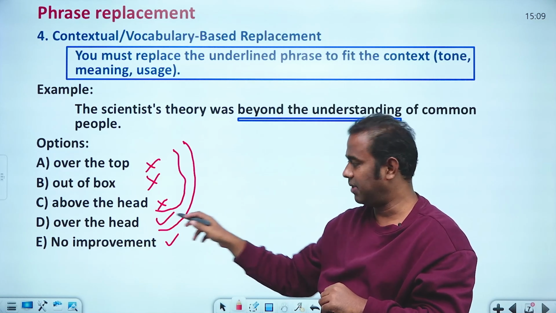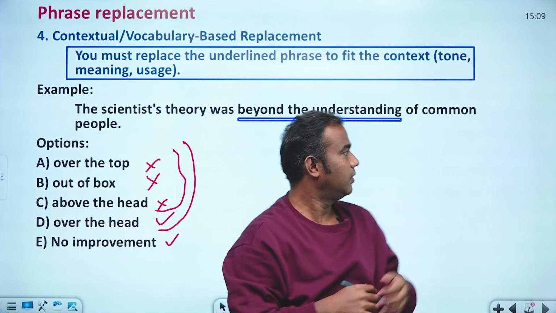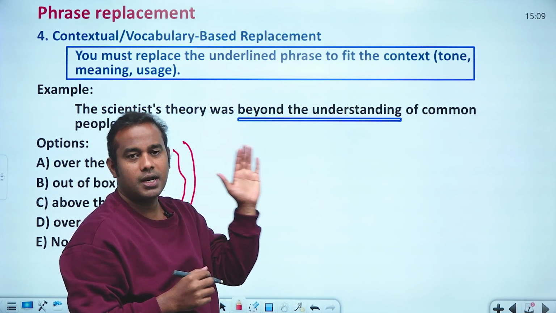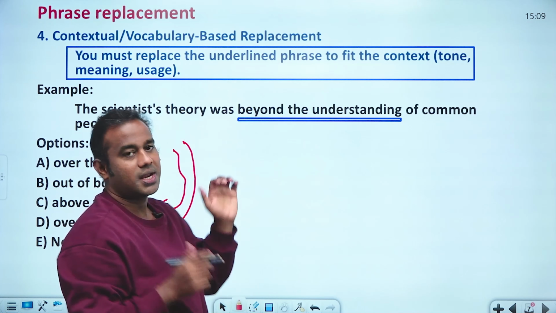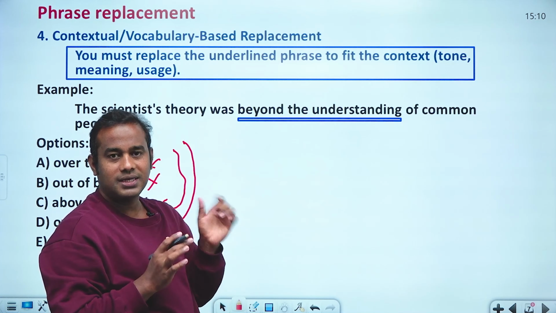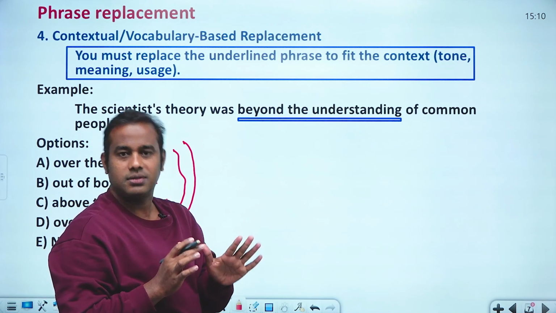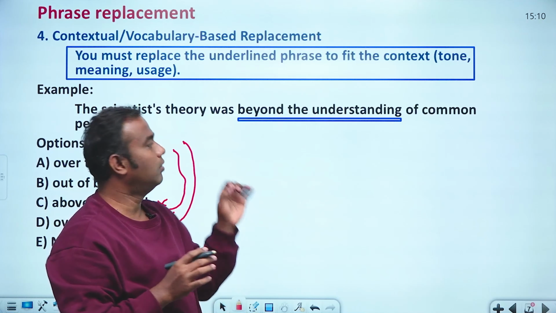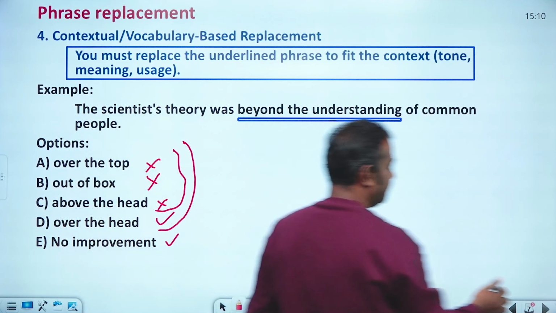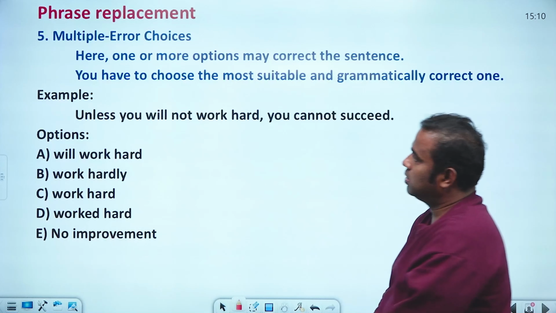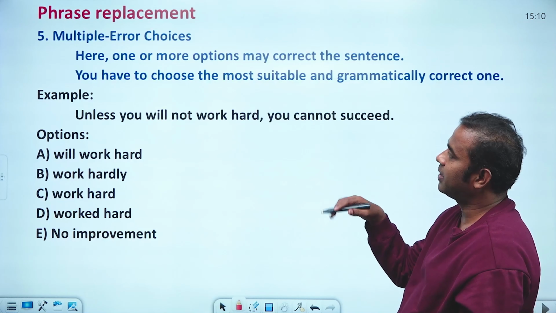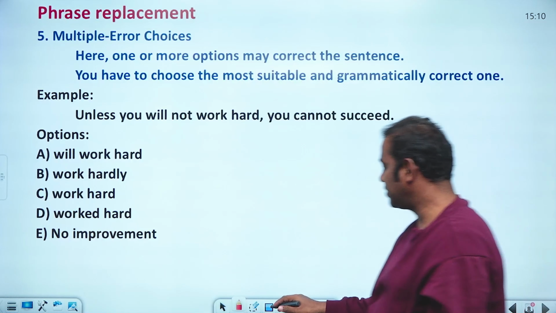Over the head of the common people means the common people are unable to understand what this scientist is trying to say. That scientist's theory was unable to be caught by the common people. That's the meaning. Sometimes there will be multiple errors also, so here one or more errors will be there.